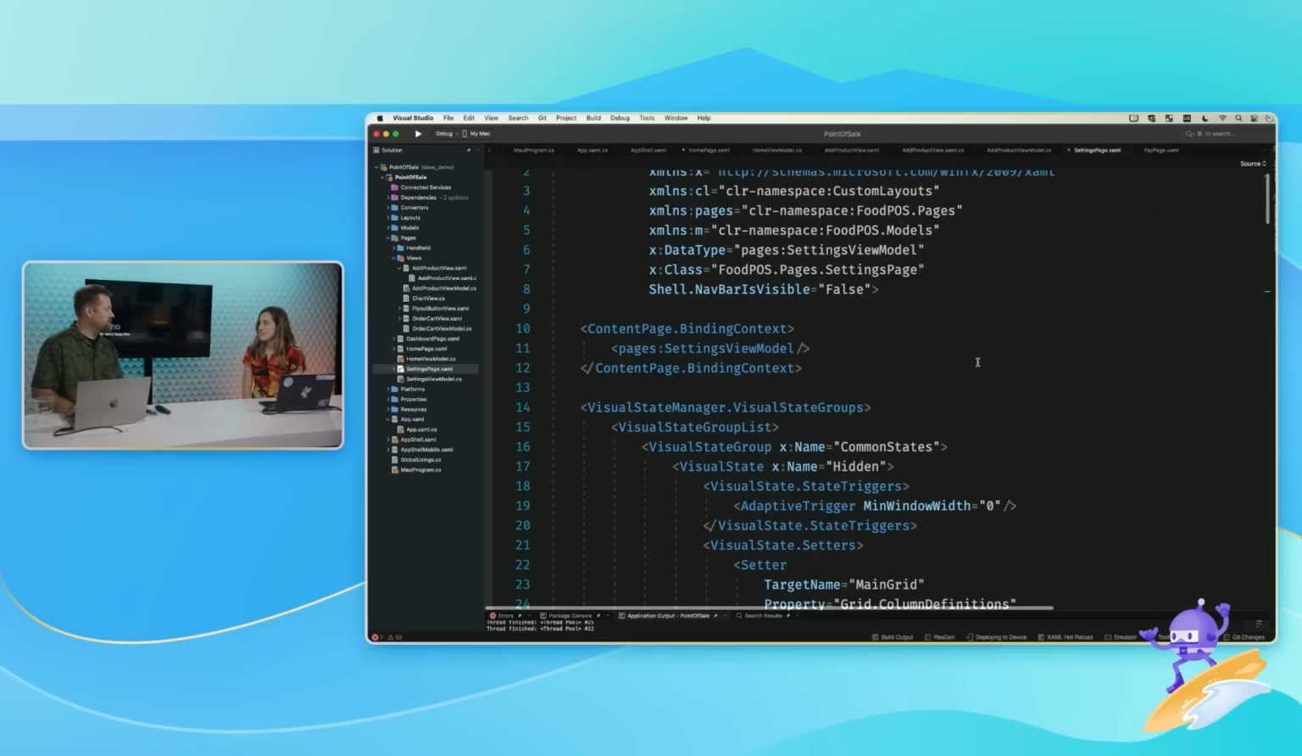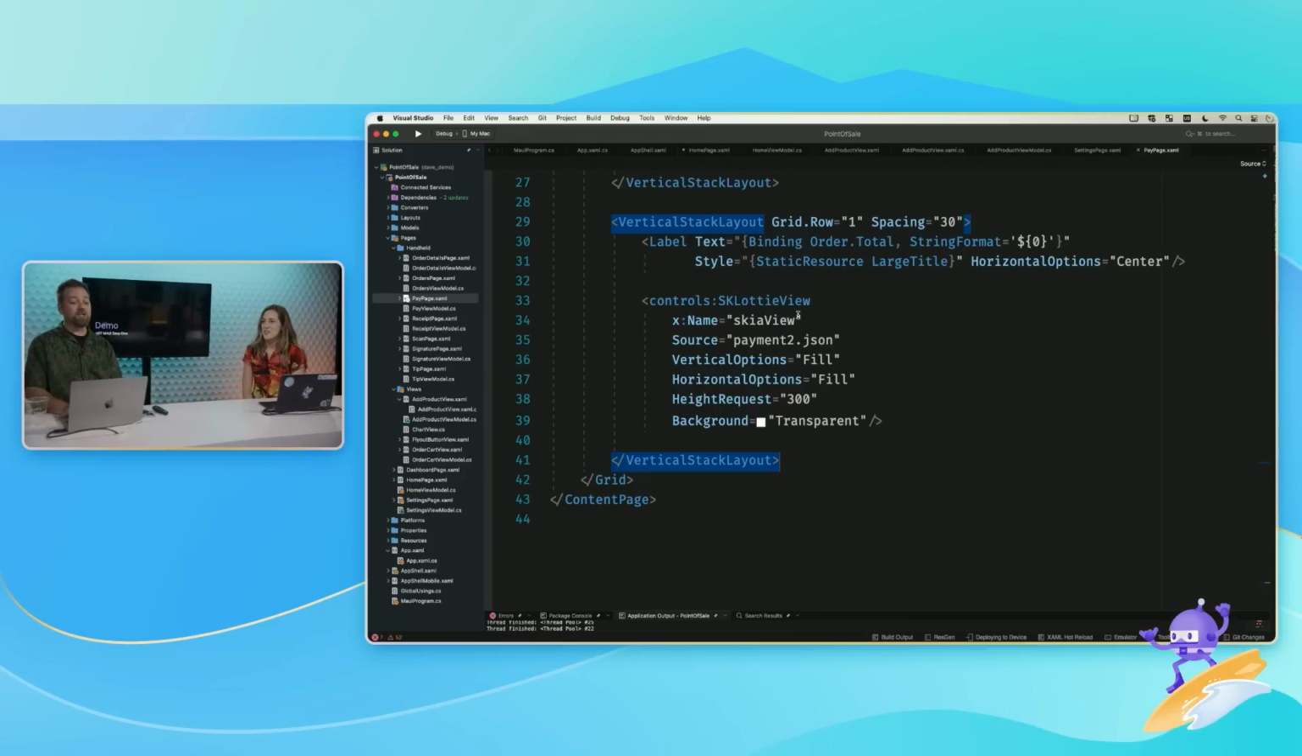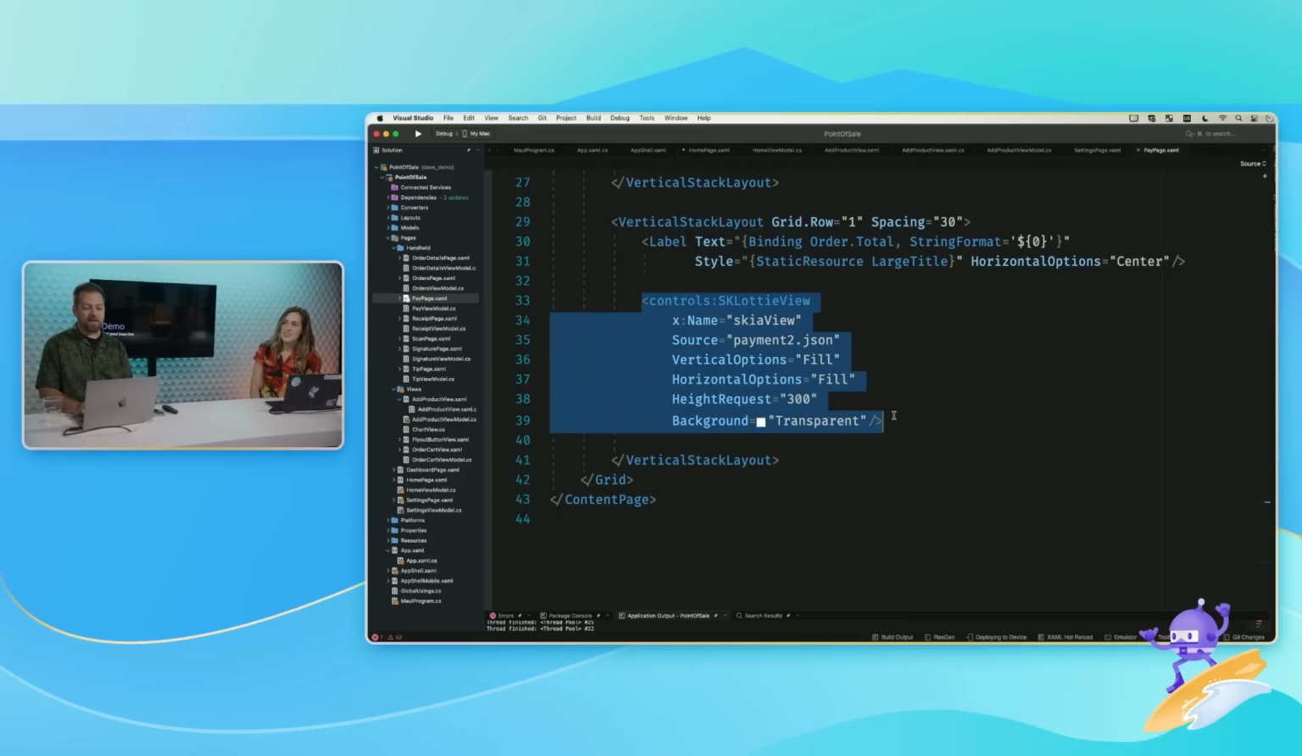Oh, my adaptive triggers. It's fine. We'll come back to that, Visual State Manager, adaptive triggers. But I do want to end on this. My Lottie view. So I bring SkiaSharp and the extension views for Maui. What is SkiaSharp? Let me tell you about that.